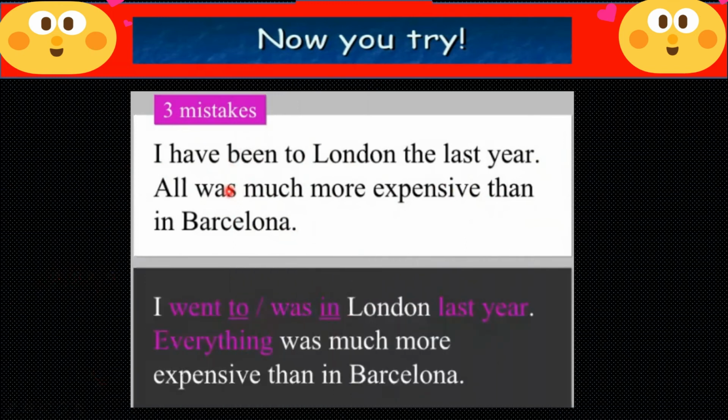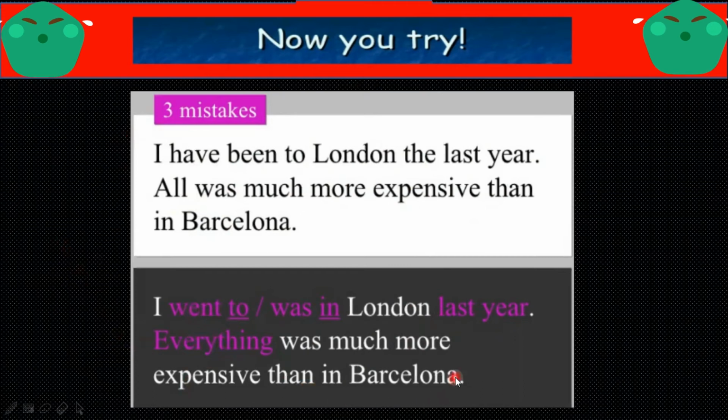And here is the answer. I went to London, or I was in London last year. There is no need to use "the". Instead of "all was", you will use "everything was much more expensive than in Barcelona". Went to last year and everything. These three corrections I made for you people.